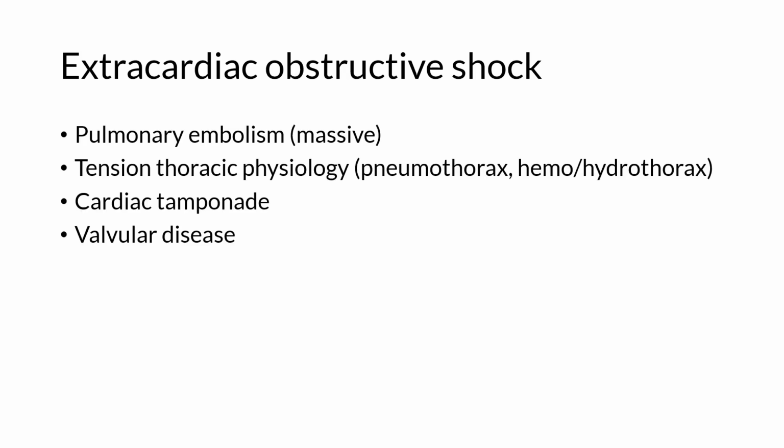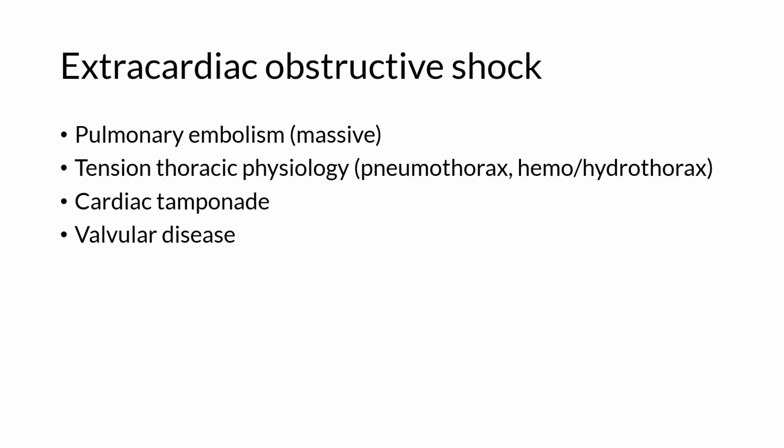The differential diagnosis of extracardiac obstructive shock is diverse, but the common pathway is that they impede either ventricular filling or emptying. Massive pulmonary embolism obstructs the pulmonary arteries with clot, impairing right ventricular outflow. This is probably the most common cause of obstructive shock, and though the history may not help much, a personal or family history of hypercoagulable disorder, recent vascular injury, or recent immobility may precede a massive PE.